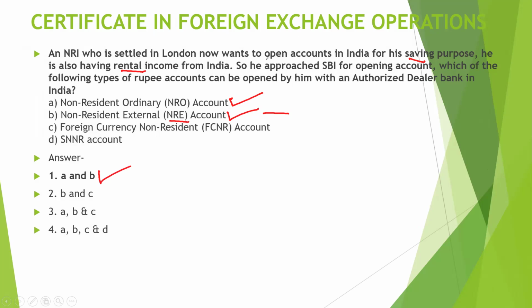If in the question it is mentioned that he wants to open a fixed deposit in foreign currency, then C will also be the answer. Okay. An SNRR account is for business purpose, so it is not considered here.